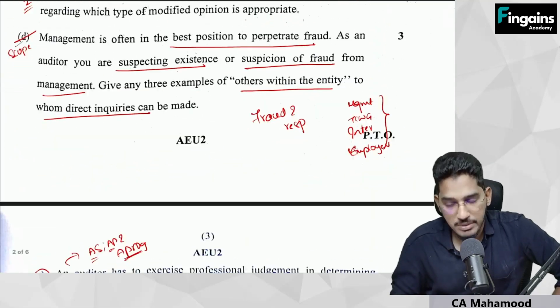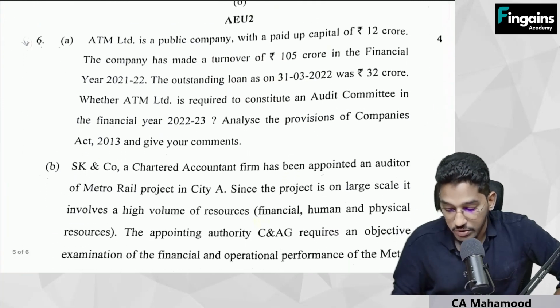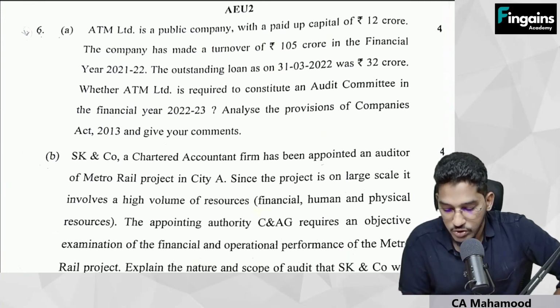And this question is from which chapter? Fraud and responsibilities of the auditor. And I think that's all. No, sorry, one more question. So let us have a look at one more question.